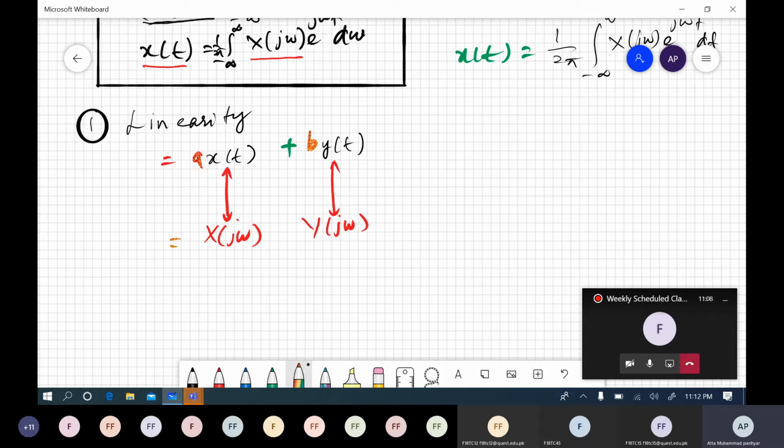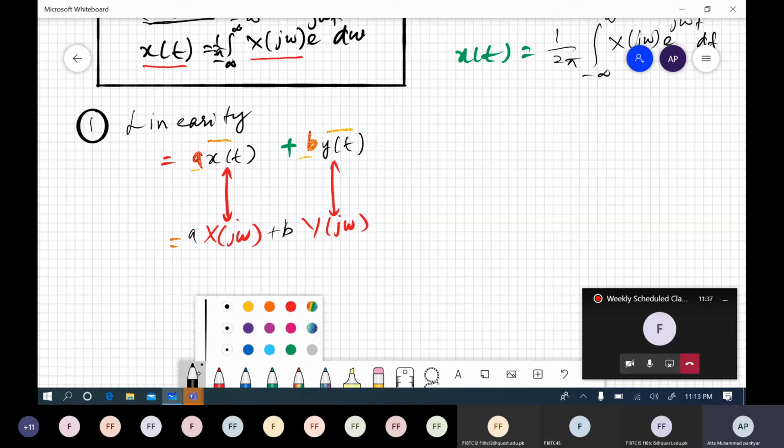Then you don't need to first add them and then find the Fourier transform. Once you know the Fourier transform of both components, all you need is to multiply those components with the associated coefficients and add them, right? So the associated Fourier transform must be a X of j omega plus b Y of j omega, right? So you can find this likewise.